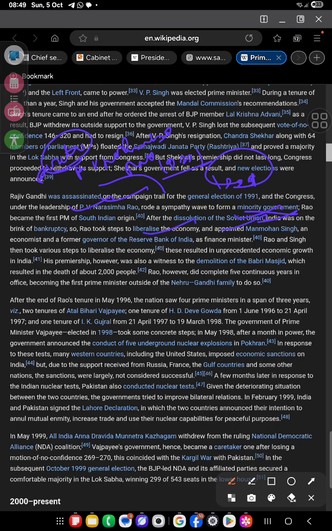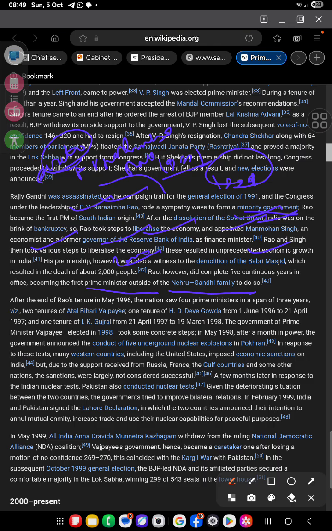Finance Minister Rao and Singh then took various steps to liberalize the economy. This resulted in unprecedented economic growth. His prime ministership, however, also witnessed the demolition of the Babri Masjid, which resulted in the death of 2000 people. Rao did not complete 5 continuous years, becoming the first prime minister outside of the Nehru-Gandhi family also.